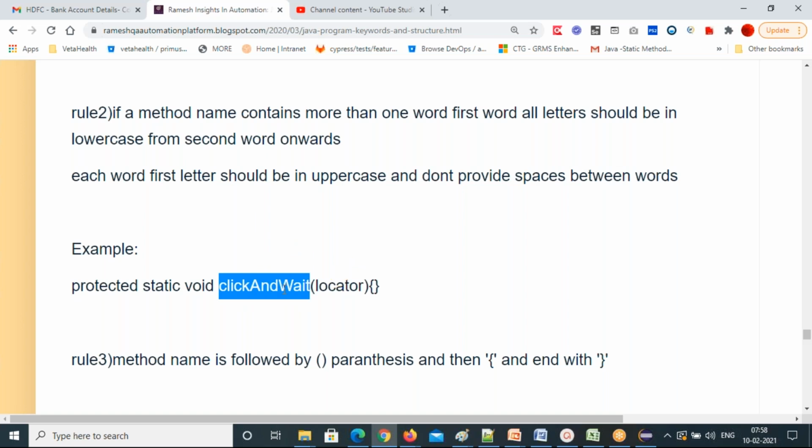And also, the method name must be followed by parenthesis. That's an indication of a method. What do we call these round brackets? Parenthesis. And then the method body will start. When you are defining the method, the parenthesis will come, followed by curly braces or flower braces. Every method should start with a flower brace and end with a flower brace. This is how you will write a method. Those are the method naming conventions. Any questions on this?